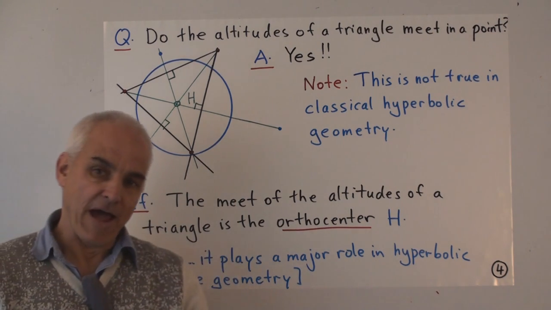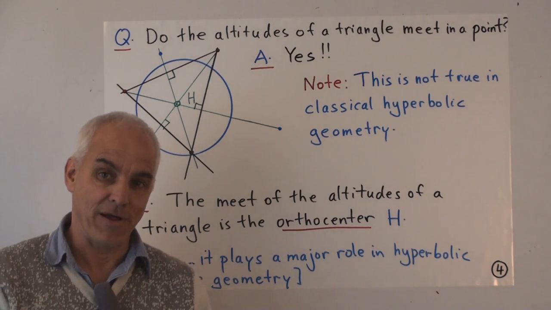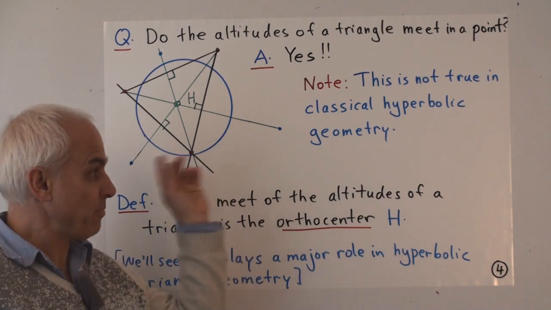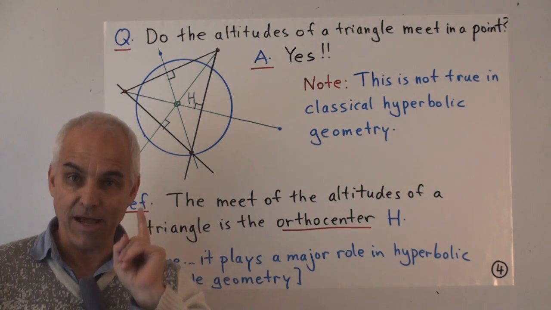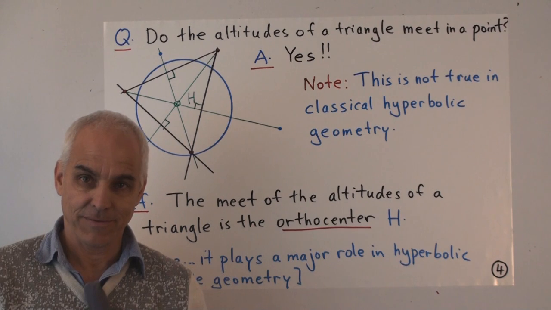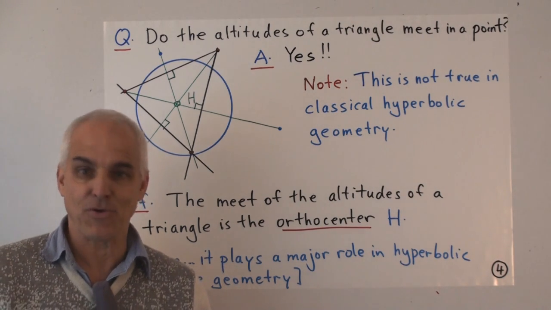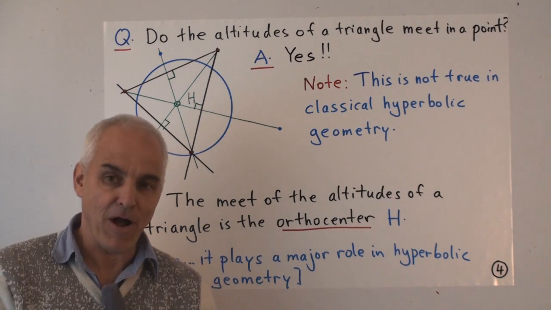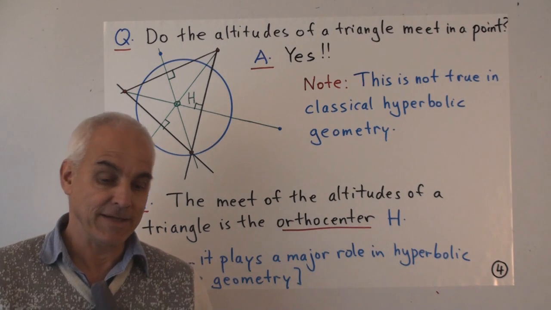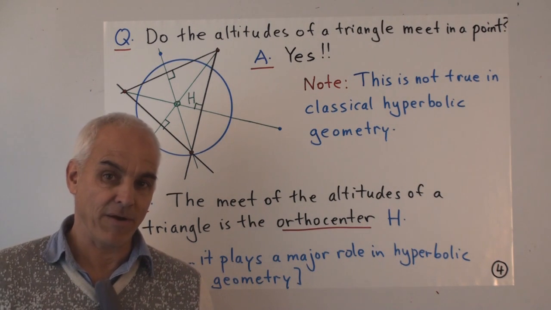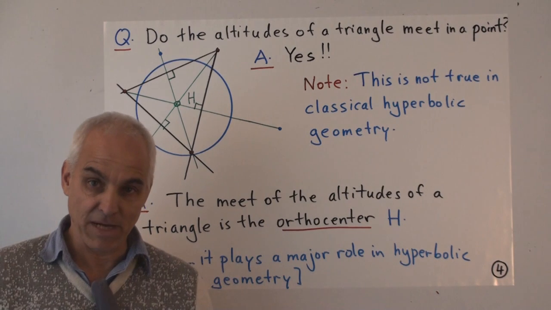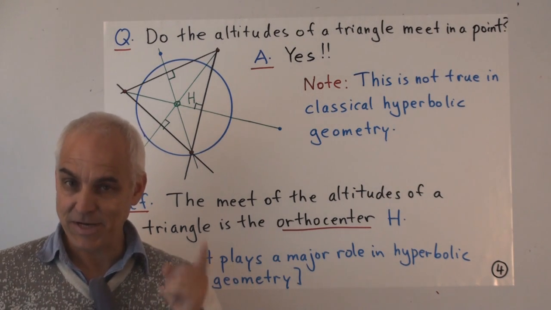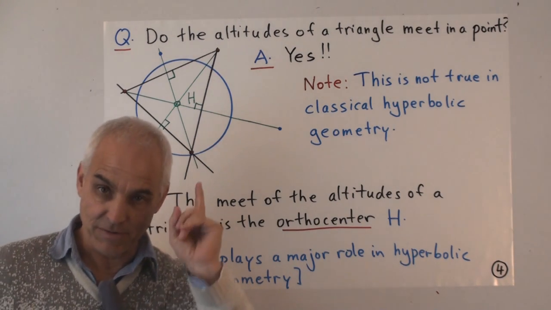And it's an embarrassing fact from classical hyperbolic geometry that the corresponding fact does not hold in classical hyperbolic geometry. In the Poincare disk or the upper half plane model or even the Klein model, it's easy to construct examples where, yes, the altitudes do meet in a point, but it's also easy to construct examples where they don't meet in a point.